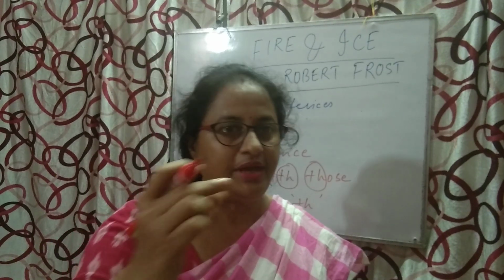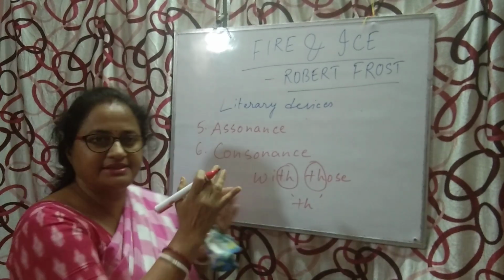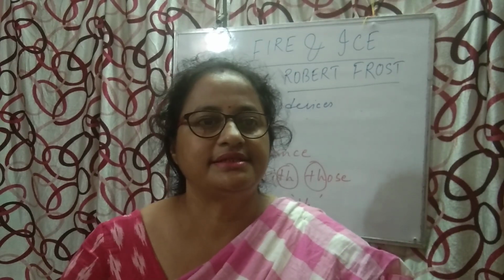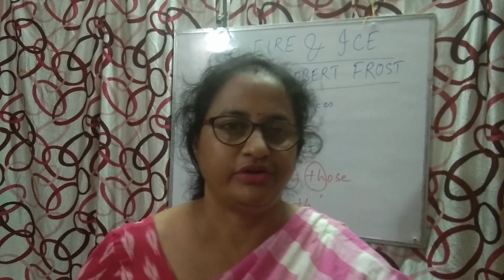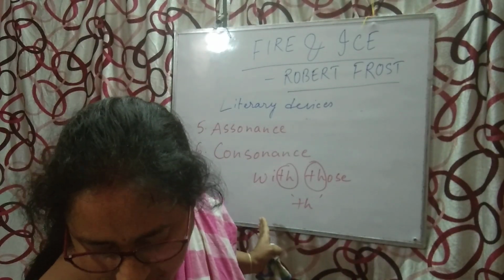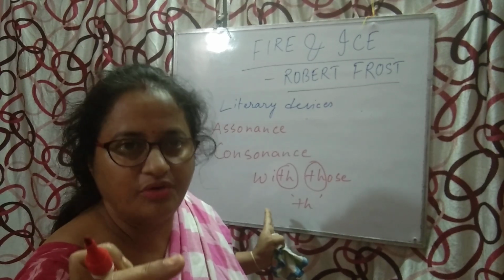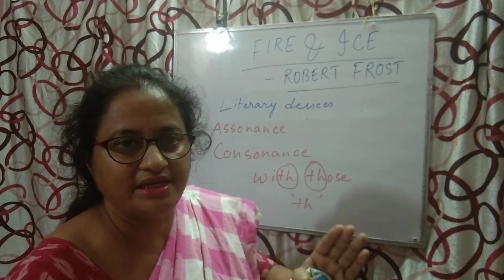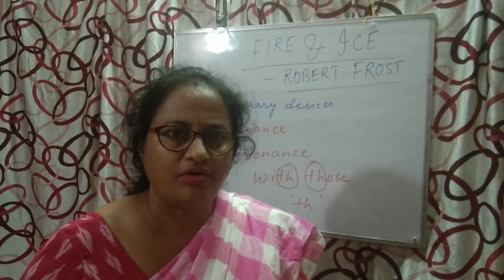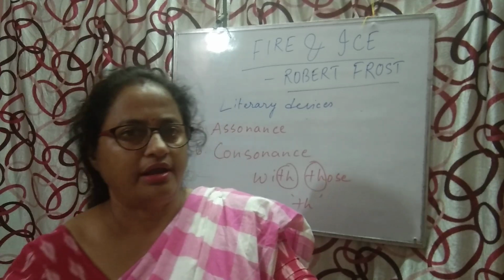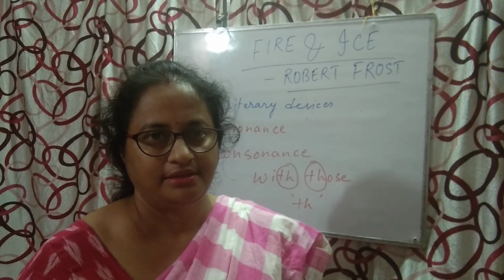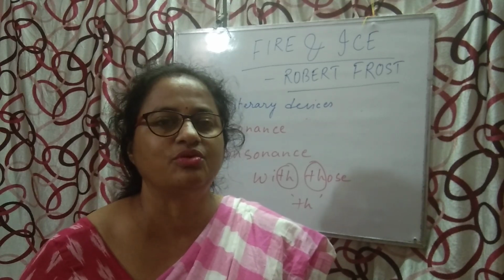Yes, when it's a beginning word or starting words, then we can say this is an example of alliteration. But here, with those, the sound is repeatedly used in the middle, or it can be at the end also. When a consonant sound is used in the middle or at the end, that literary device is known as consonance.